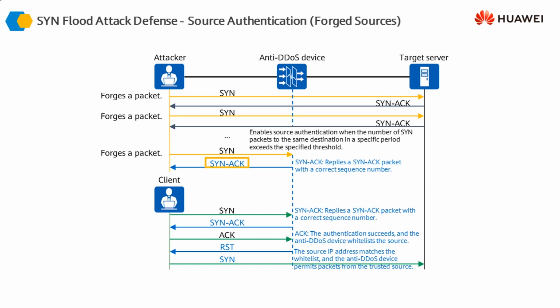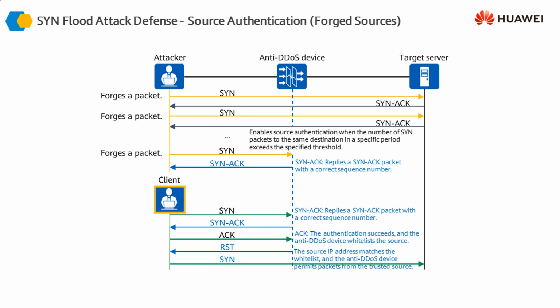Instead of forwarding this message to the server, the firewall responds with the SYN ACK message. An ordinary attacker would not respond with the ACK message to the firewall, and the firewall will know that this is an attacker, and the firewall is going to blacklist the source IP.